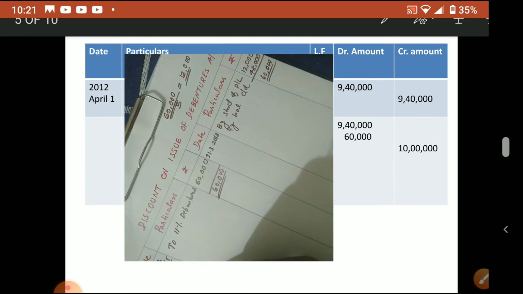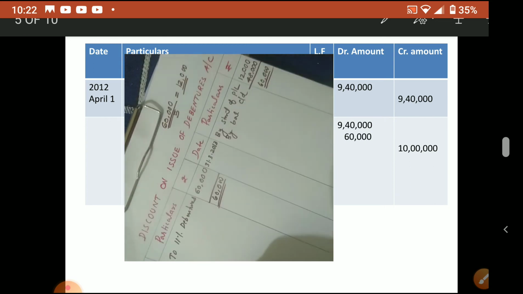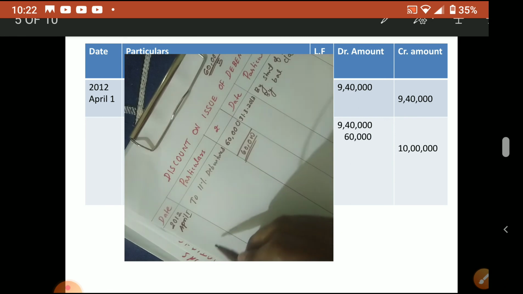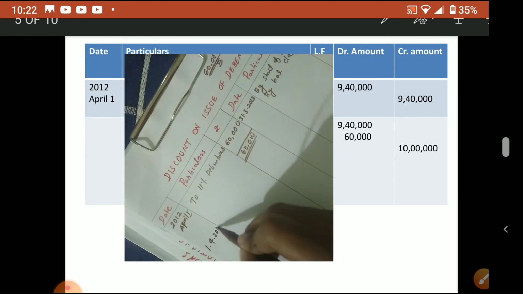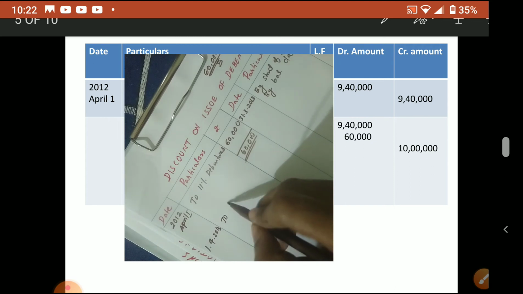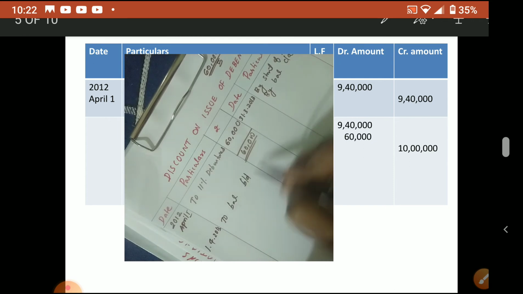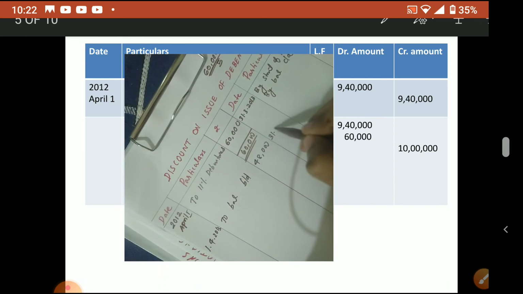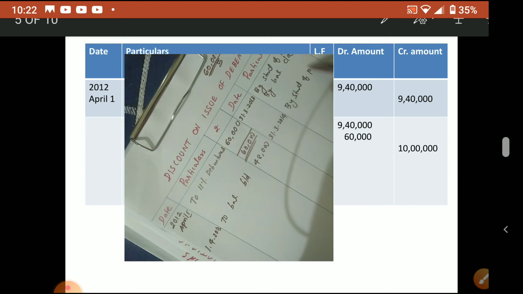Now next, 1 April 2013, just like a depreciation account you made, same. To balance brought down 48,000. Again that year end, 31st March 2014, by statement of P&L 12,000.